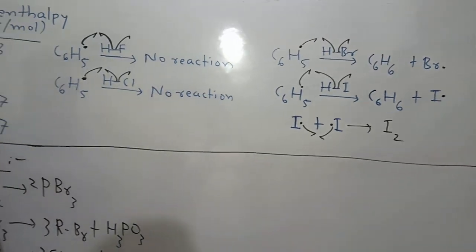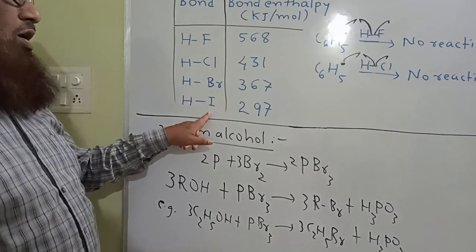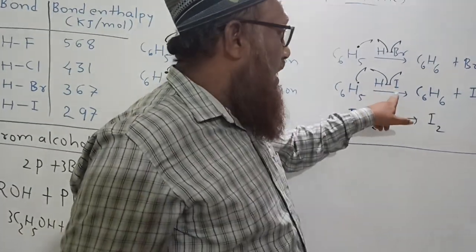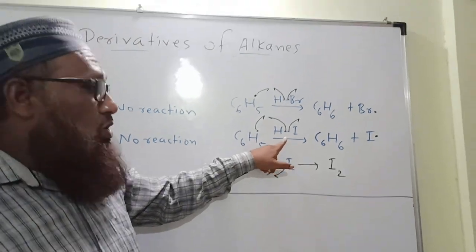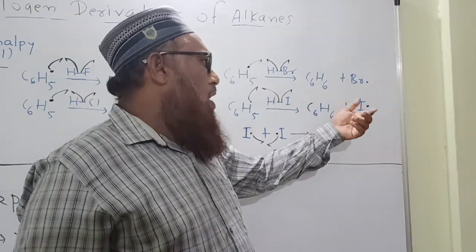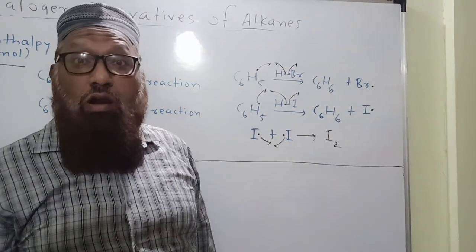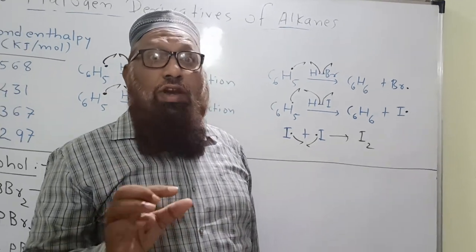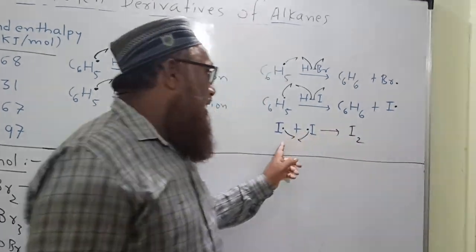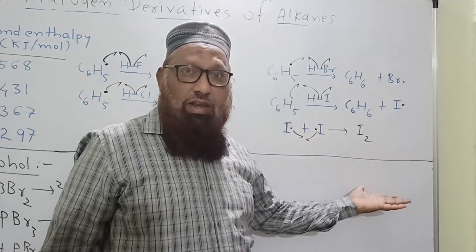Now let us see a very interesting case. The HI bond is a weak bond, a long bond. Its bond enthalpy is very low and this phenyl free radical is able to break the HI bond to give benzene, no doubt, and to give an iodine free radical also. But this iodine free radical formed, instead of reacting with the carbon-carbon double bond, combines with another iodine free radical to form free iodine.